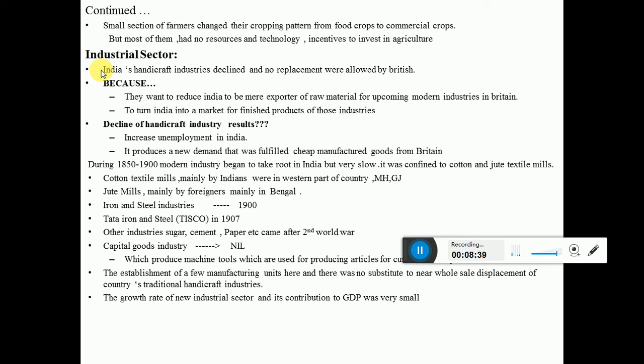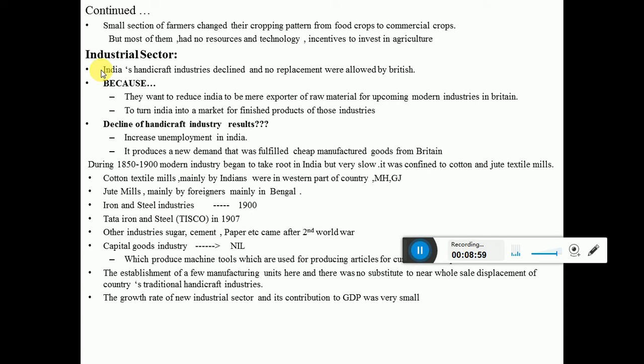And what is happening with the things the Indians are making in their handicraft industry, like textiles or cotton or whatever textile we are making, there are heavy duties and heavy taxes levied over them, so that we could not sell those products.